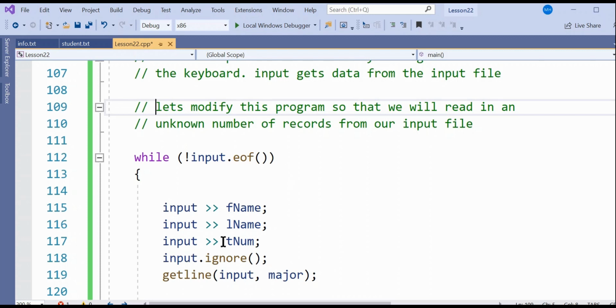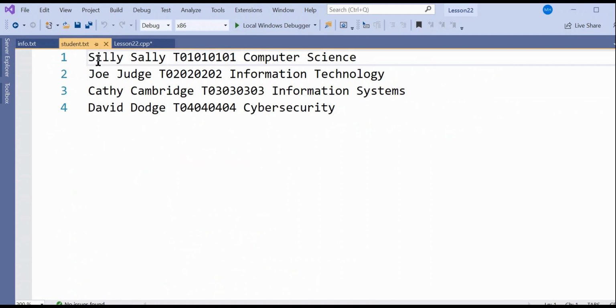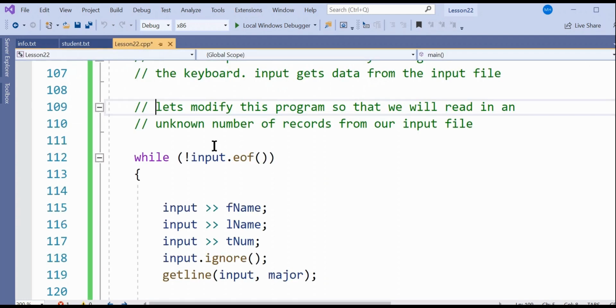All right, so we're inputting. Now notice, here's my input file. It was called student.txt, and if I look at it, I have to have first name, last name, T number, and their major in the same order that I read it in my program.